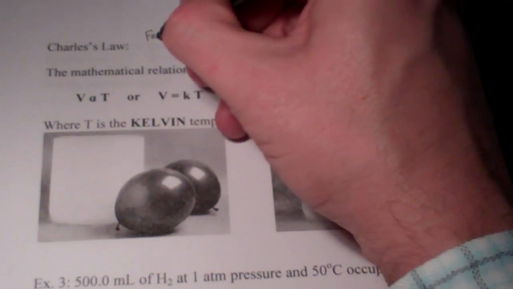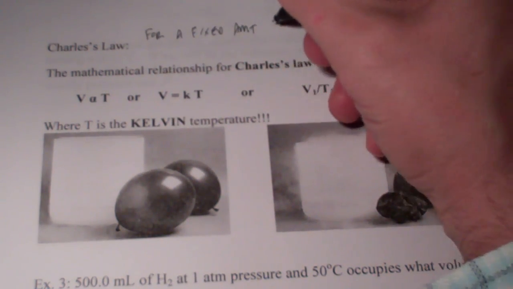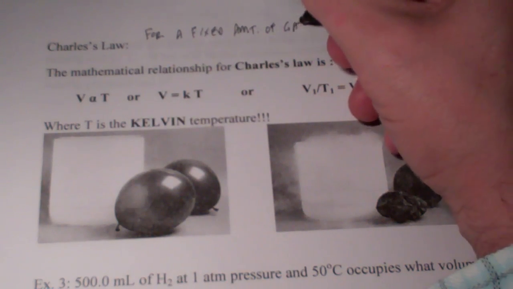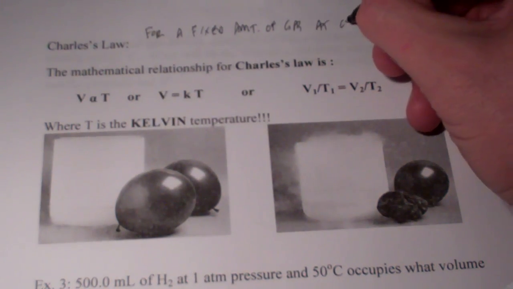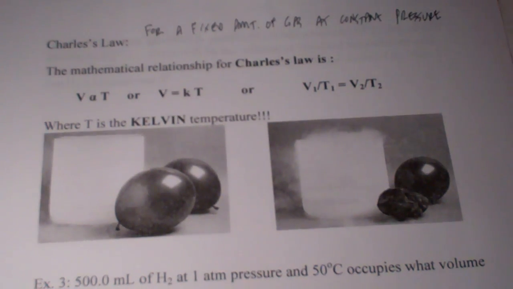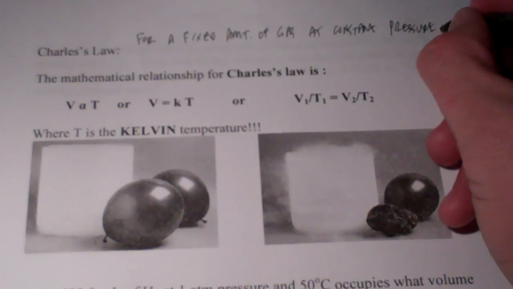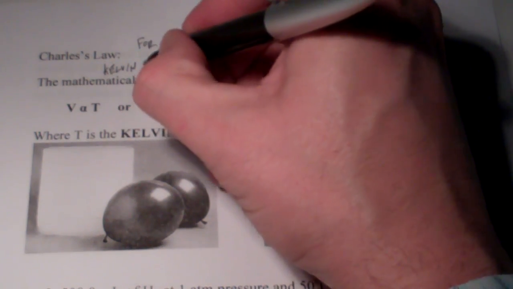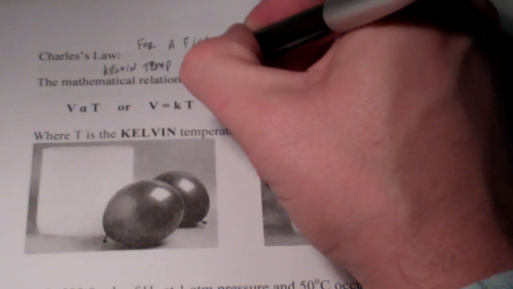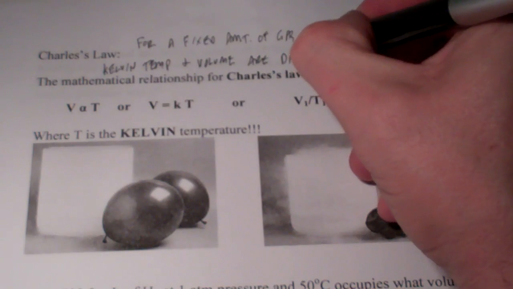He says for a fixed amount of gas, once again, just like Boyle's law, at constant pressure this time, so this time we're keeping pressure constant, not temperature, the Kelvin temperature, or the absolute temperature as it's sometimes called, and the volume are directly proportional.